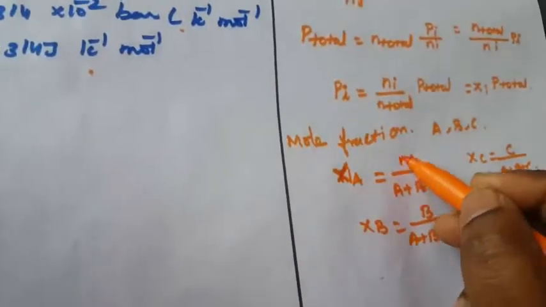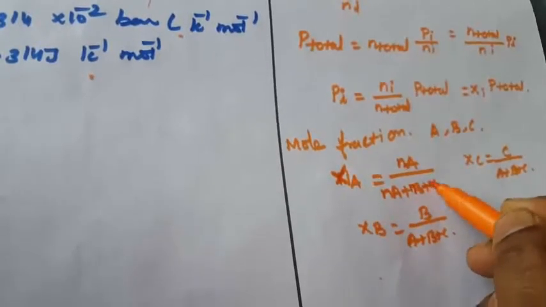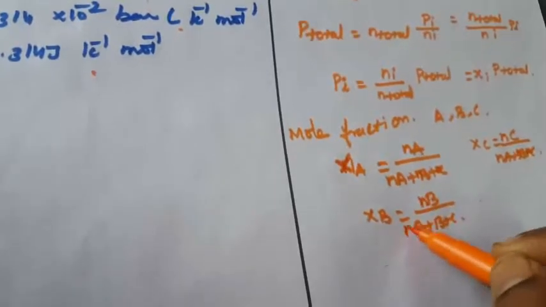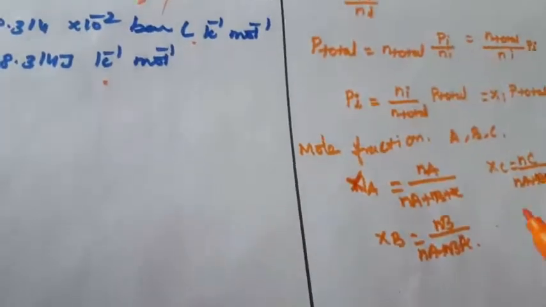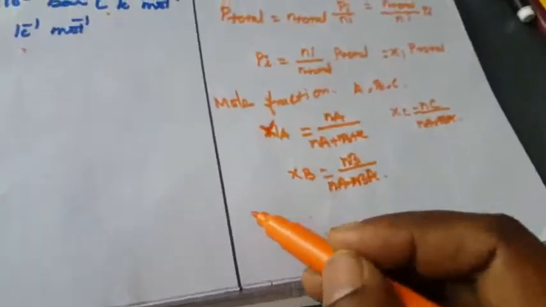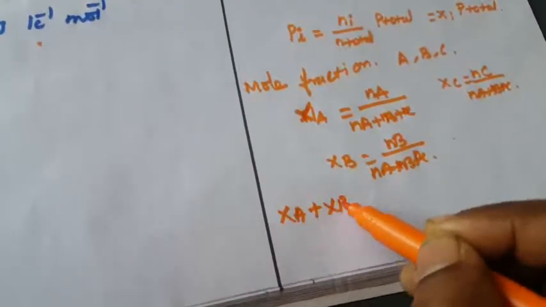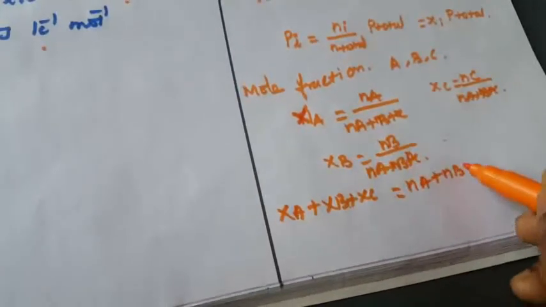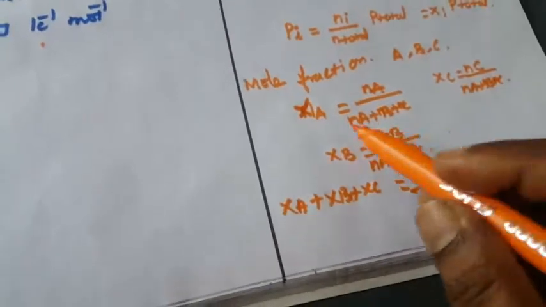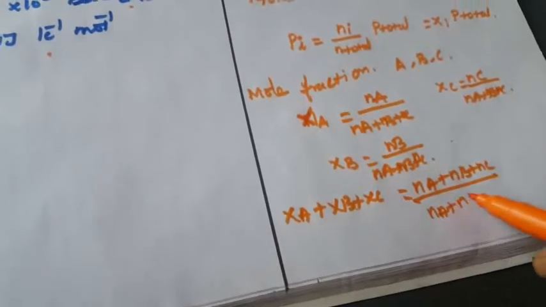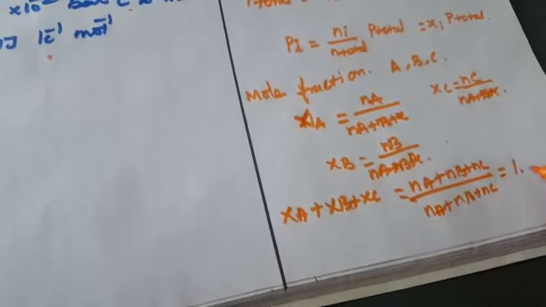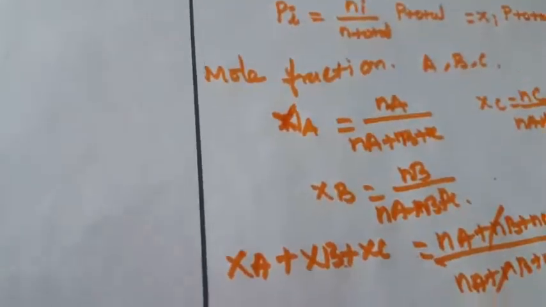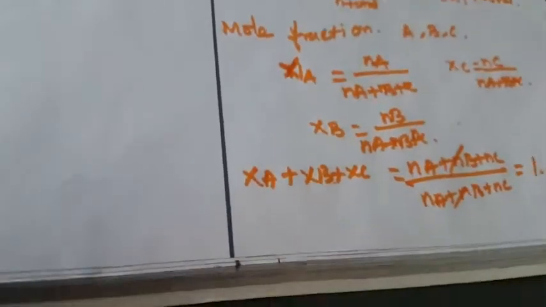Okay, so that is the number of moles of A, B and C: NA, NB, NC. Here also NA, NB, NC. Number of moles of A, number of moles of B, and this is N, right? Now we are adding the mole fractions. XA plus XB plus XC is equal to NA plus NB plus NC divided by NA plus NB plus NC, which is equal to 1. Okay, this will be cancelled. So from this we can conclude that the sum of the mole fractions is equal to 1.